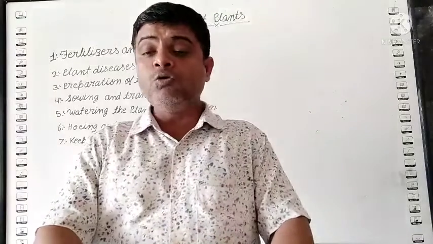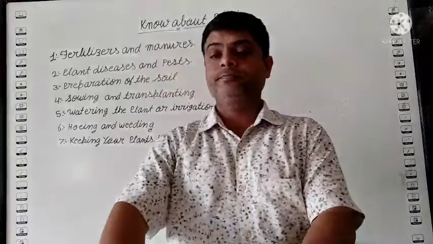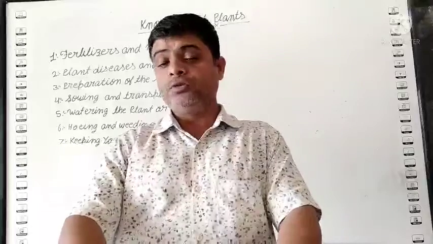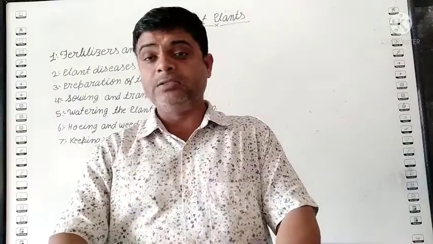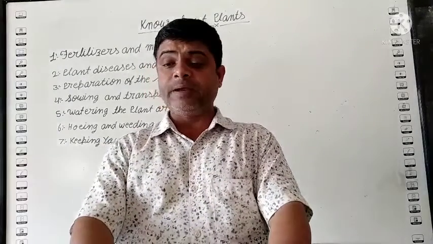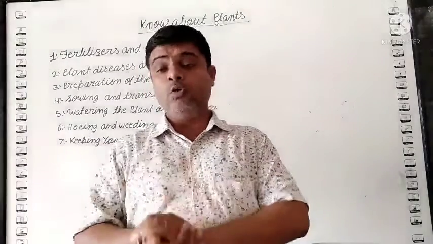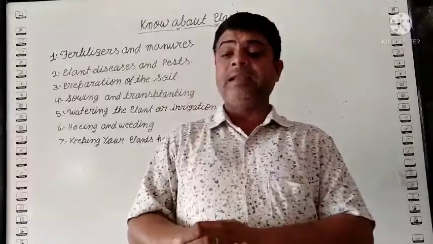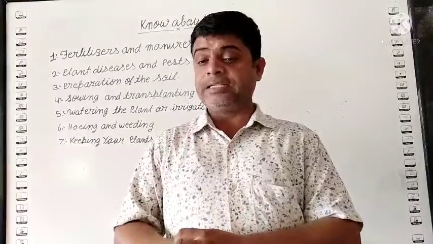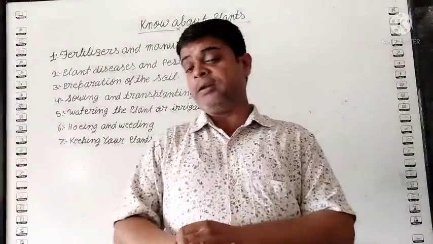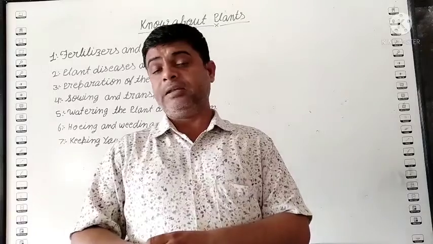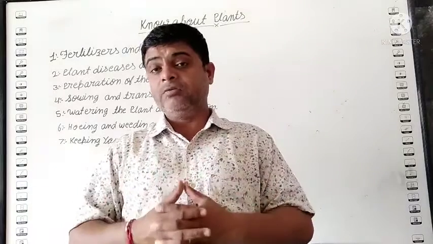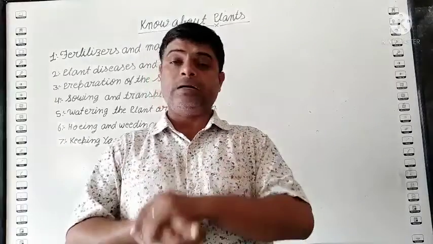So next one, how to grow plants. Students, first you need some things, some instruments like a spade, digging fork, hoe, rake, sickle, fertilizer and insecticide, water, food, and seed or seedlings. These are the things you need if you want to grow plants.